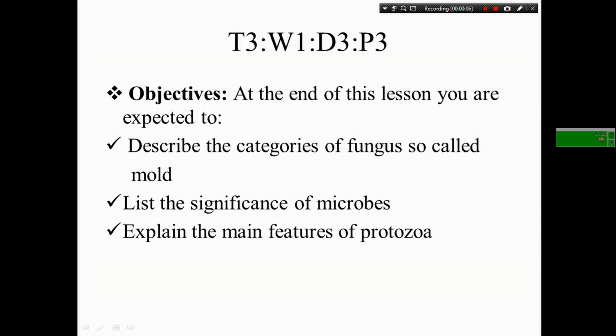Today we are going to discuss one of the kingdom classifications, also called fungi, which includes mold, and the kingdom Protista category known as protozoa. Before starting this lesson, let's recap the previous class. Previously we discussed viruses and yeast cells.